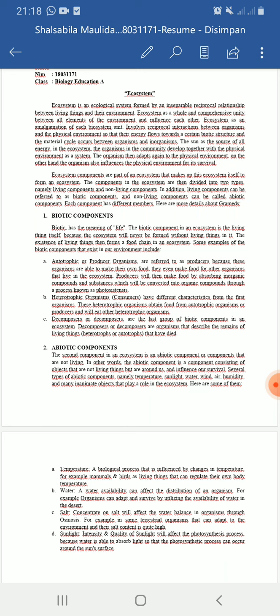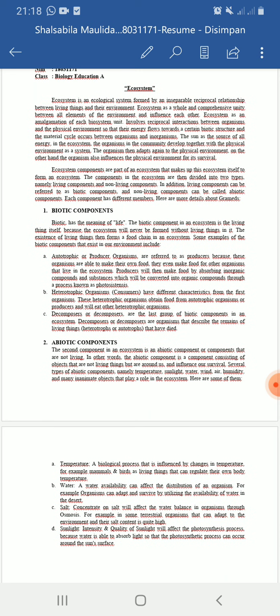the physical environment system. The organism then adapts again to the physical environment. On the other hand, the organism also influences the physical environment for its survival.